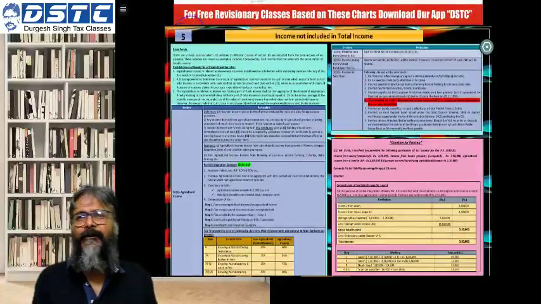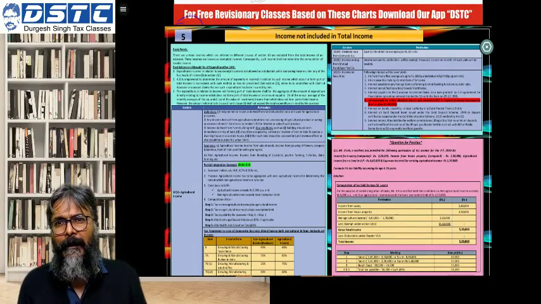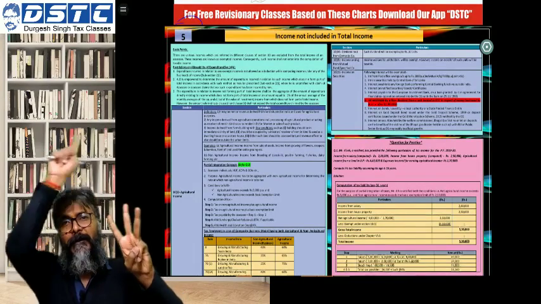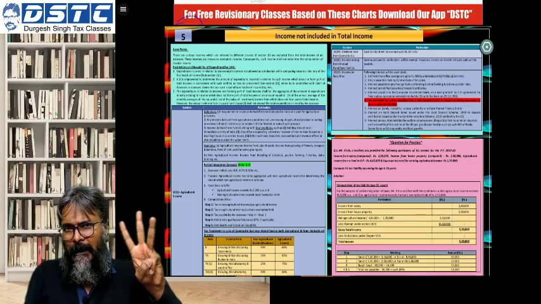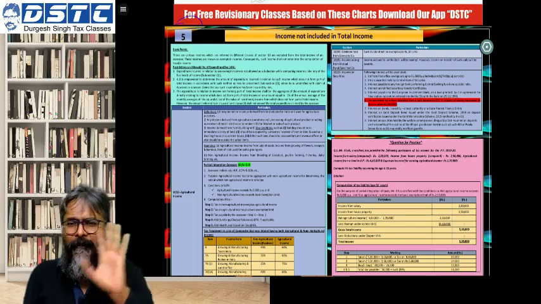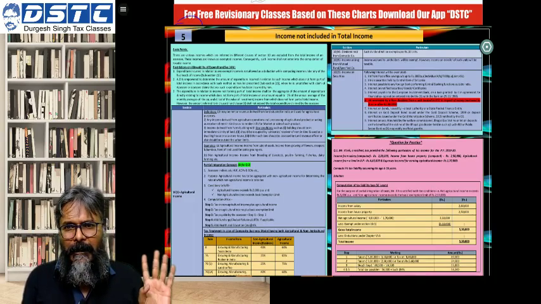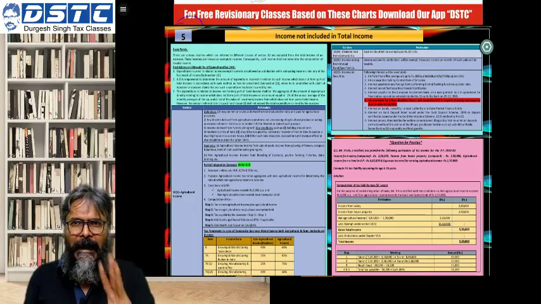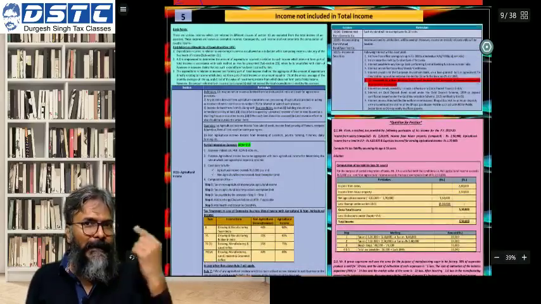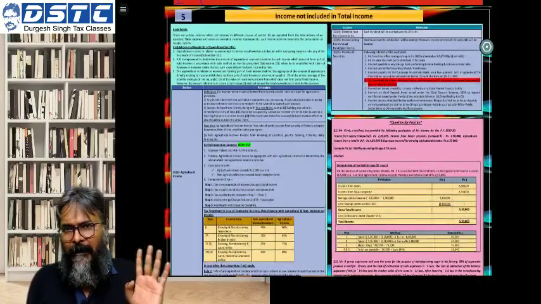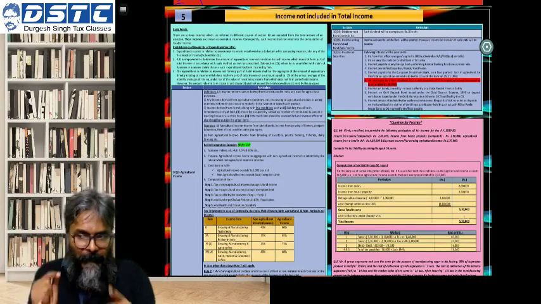And chart number 5, students, you will read and come tomorrow. So three things: question number 1 from chart number 2, then revise whatever we have done today, and after that, chart number 5. Tomorrow we will complete till chart number 5, and in the next lecture I will start house property.